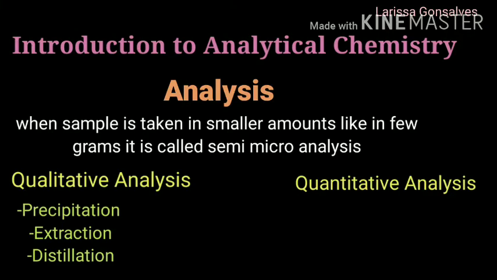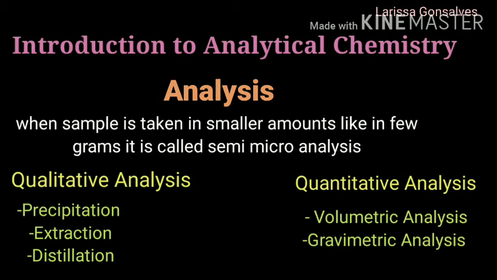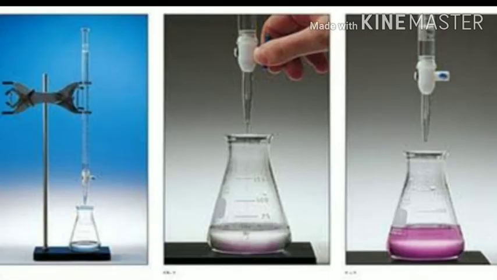In qualitative analysis, identification may be based on the difference in color, odor, that is the smell, the melting points, boiling points, and the reactivity of a particular substance. Quantitative methods consist of volumetric analysis, gravimetric analysis, etc. Volumetric analysis is a quantitative chemical analysis in which the amount of substance is determined by measuring the volume that it occupies.